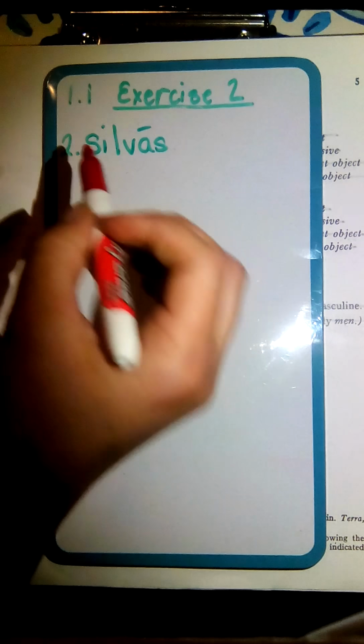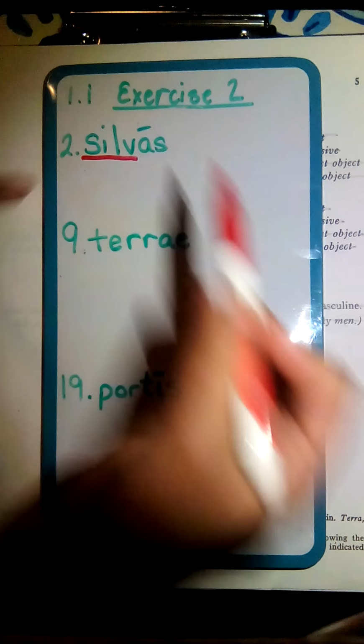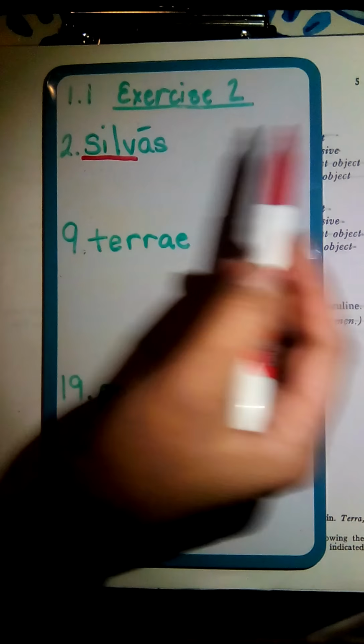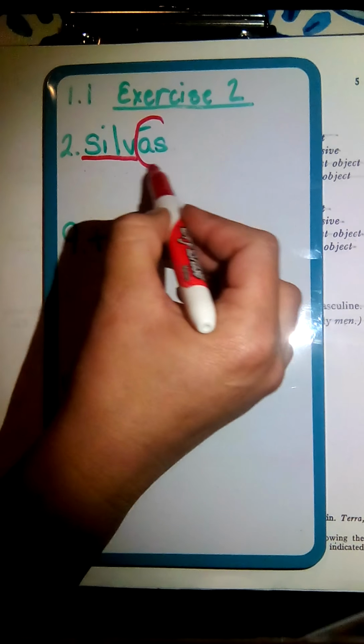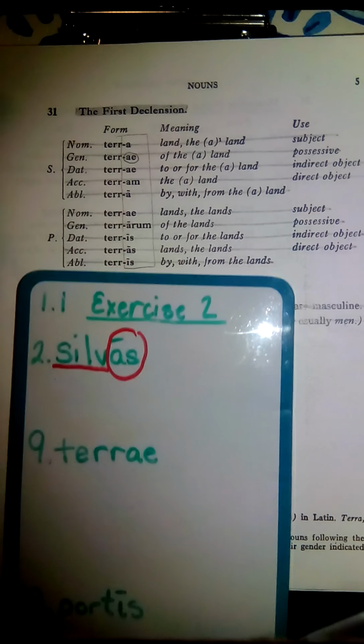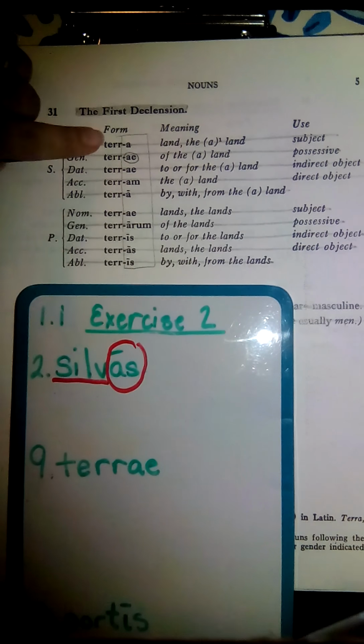First, we're going to take the word silwas and separate the stem out. The stem is S-I-L-V. We know that because silwa, silwy. If we take off the A-E at the end, we're left with S-I-L-V. So this would be our ending, macron A-S. And what you'll do is go to your grammar book and find your first declension, which is grammar rule number 31. And we're going to look at the forms.